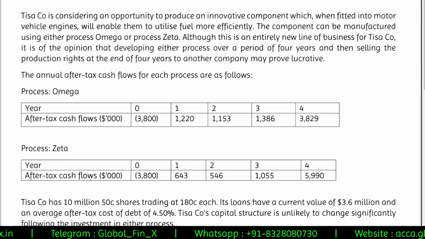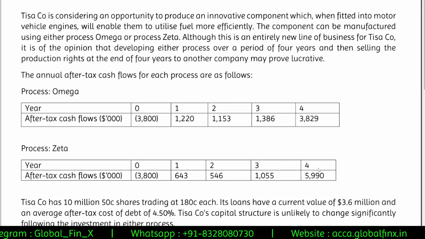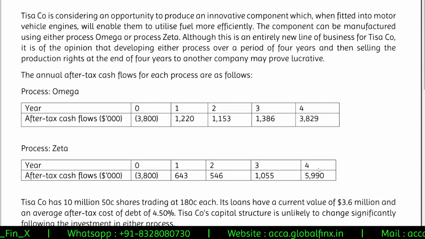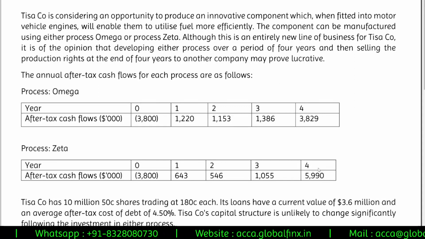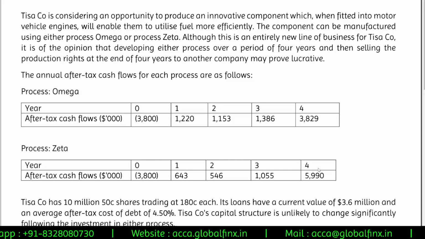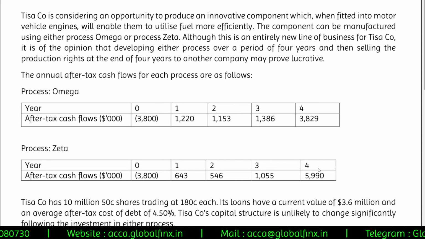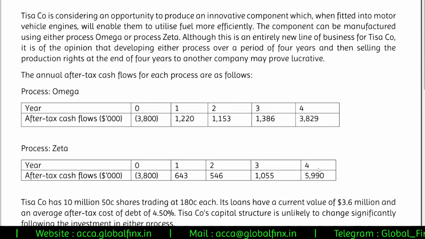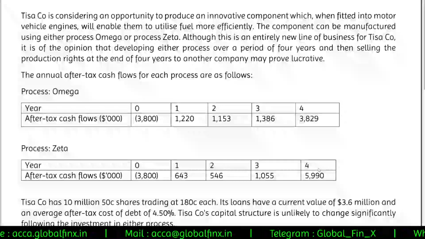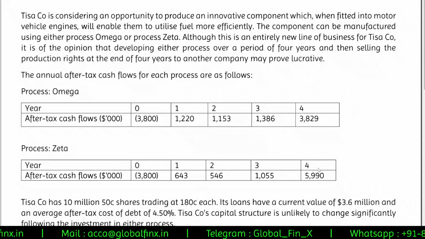TISA company is considering an opportunity to produce an innovative component which, when fitted into motor vehicle engines, will enable them to utilize fuel more efficiently. The component can be manufactured using either process omega or process zeta. Although this is an entirely new line of business for TISA company, it is of the opinion that developing either of these processes over a period of 4 years and then selling the production rights at the end of the fourth year to another company may prove lucrative. The annual after-tax cash flows for each process are as follows.